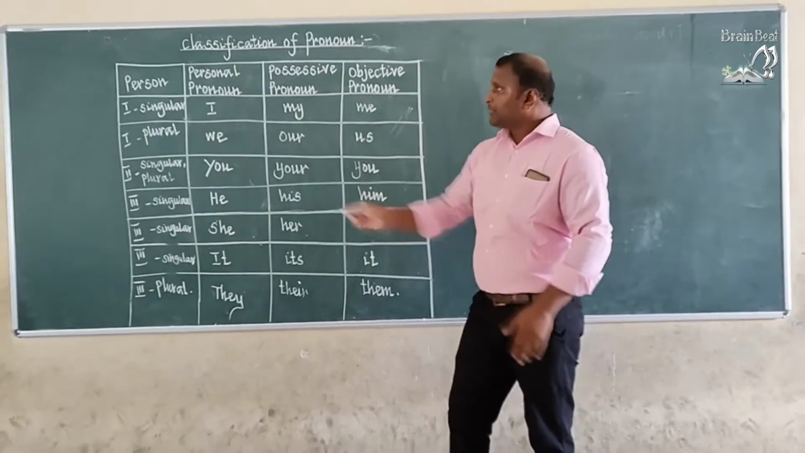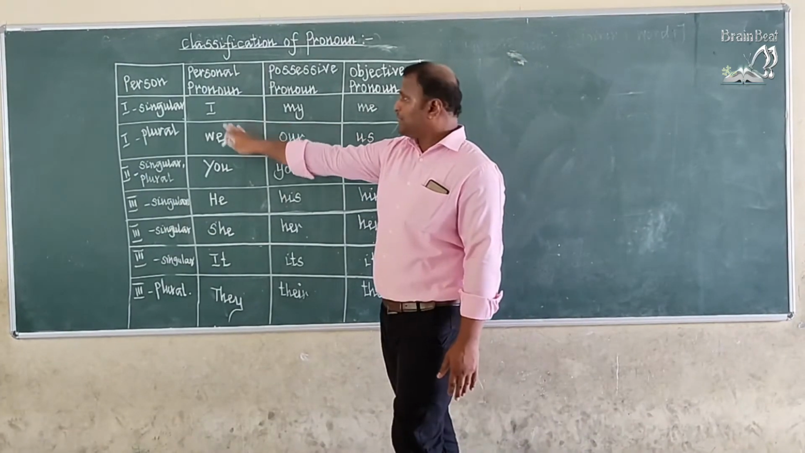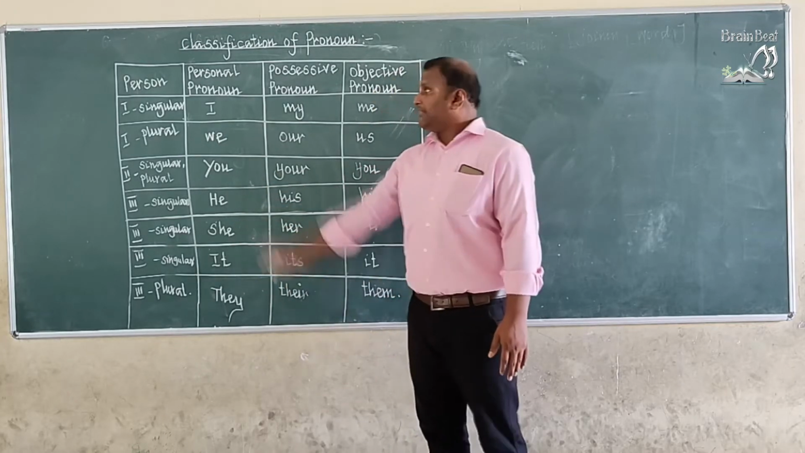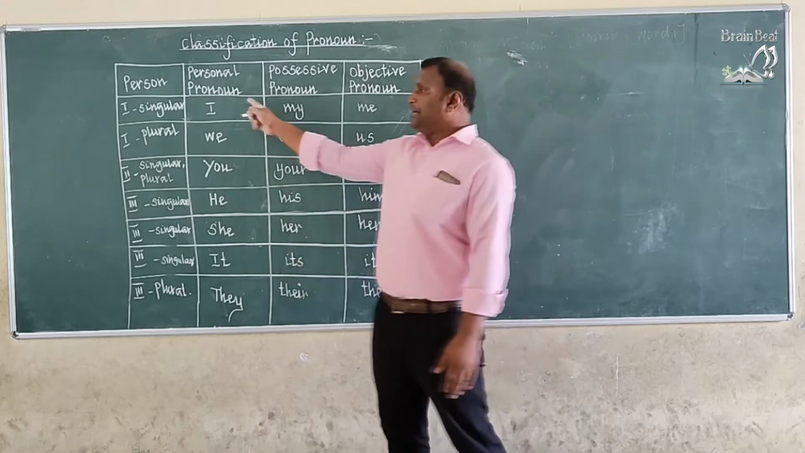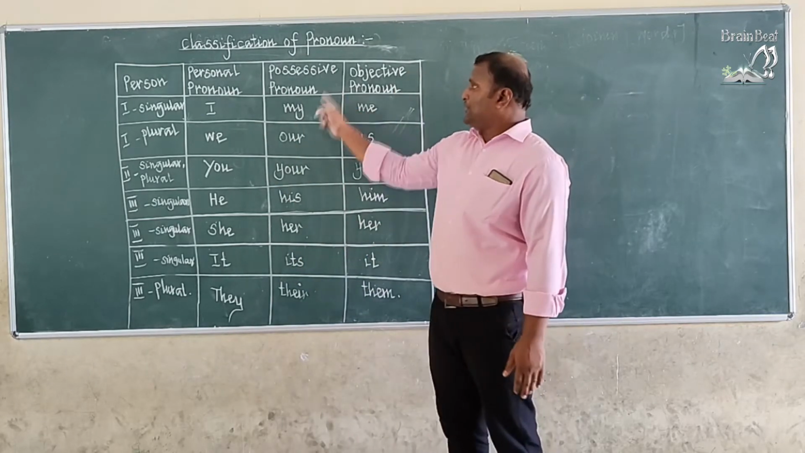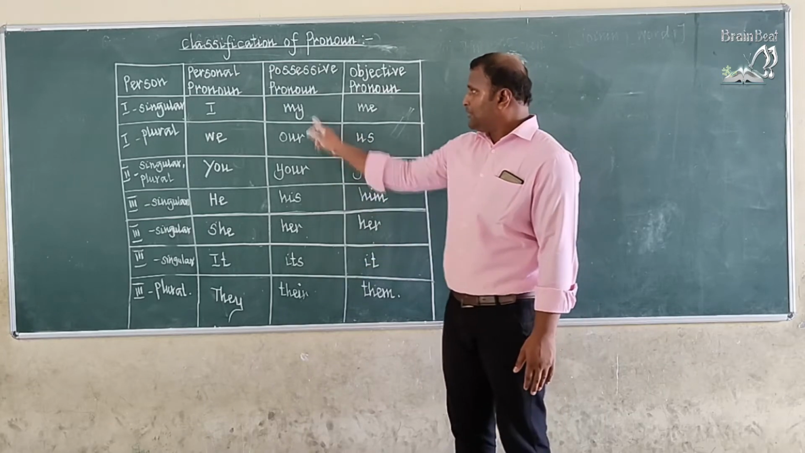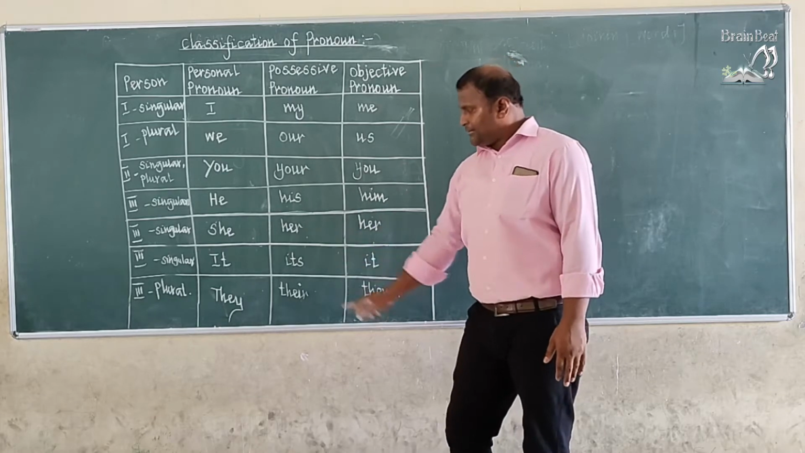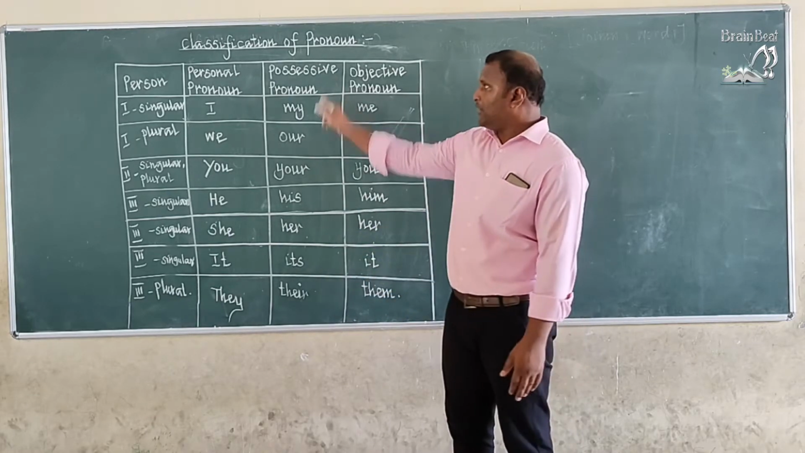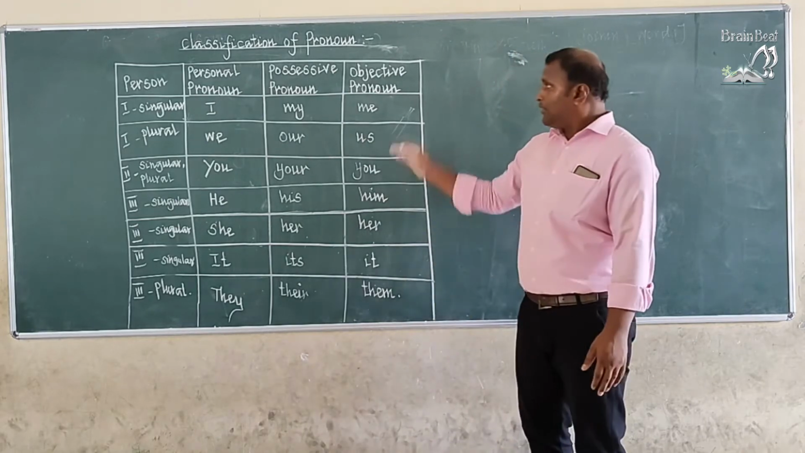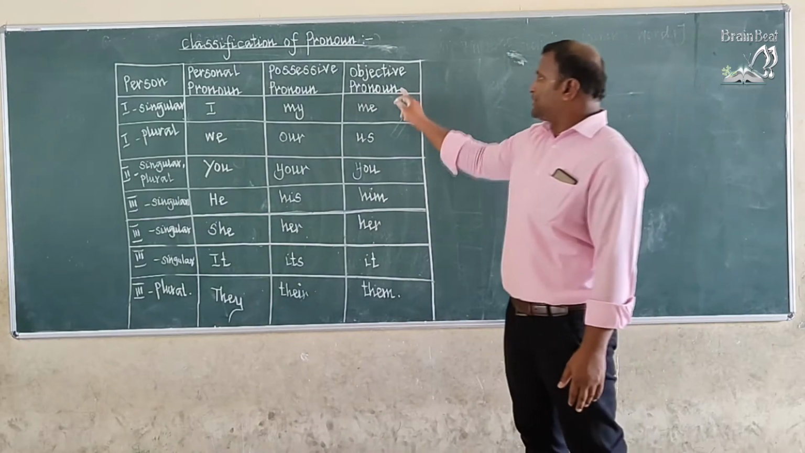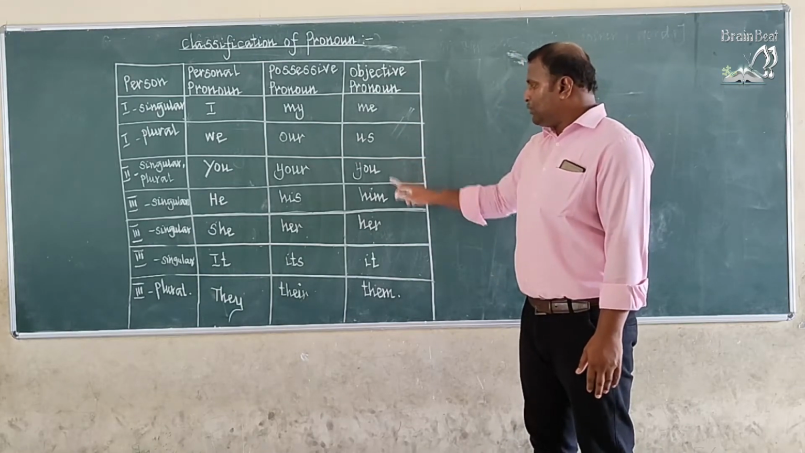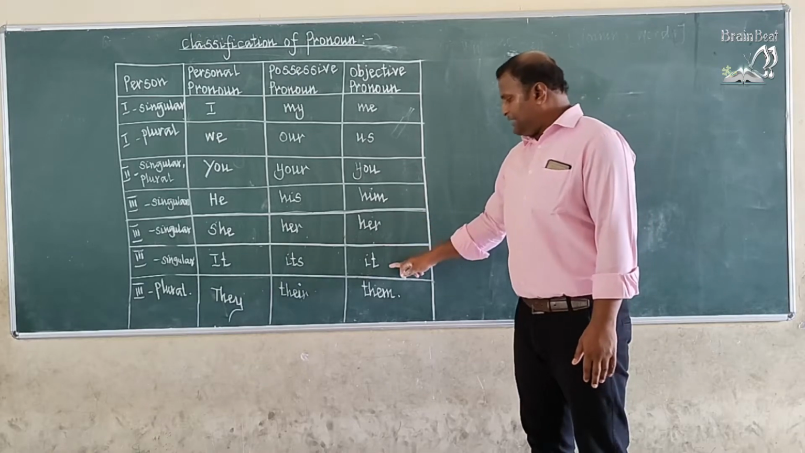Okay. So here, personal pronouns: I, we, you, he, she, it, they. These seven pronouns are called personal pronouns. Possessive pronouns. What are the possessive pronouns? My, our, your, his, her, its, their. These are possessive pronouns. And the third one is objective pronouns. Okay, me, us, you, him, her, it, them.